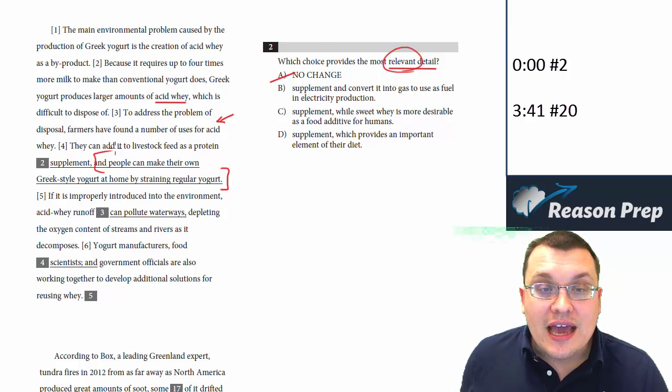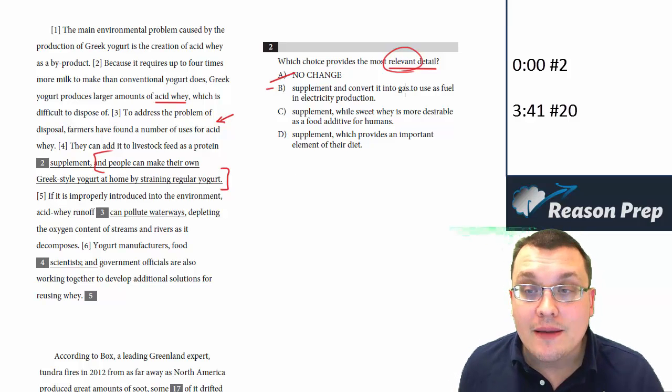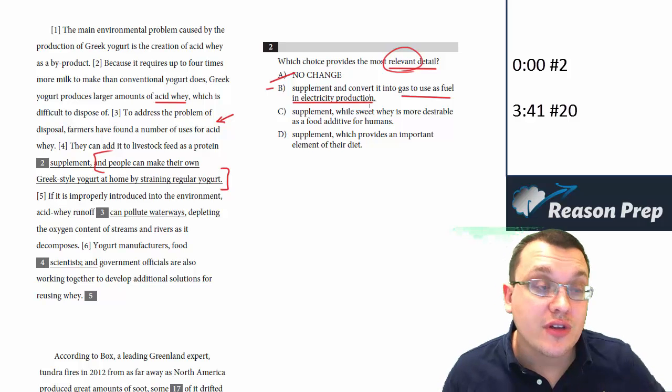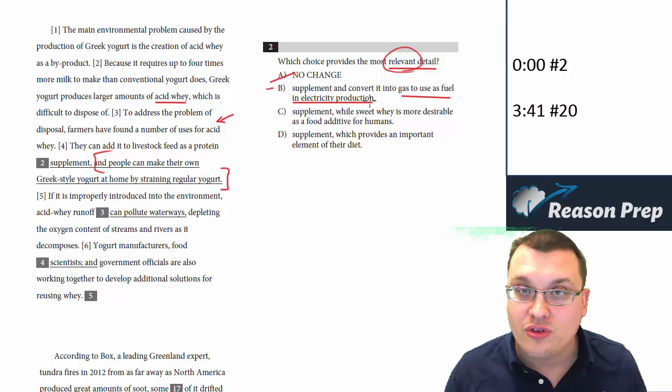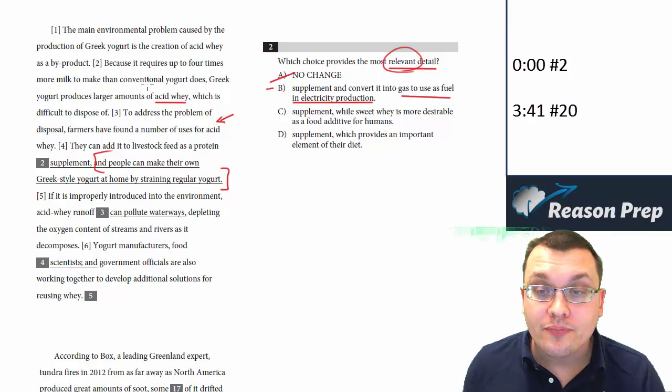So let's see, they can add it to livestock feed as a protein supplement and convert it into gas to use as fuel and electricity production. So this gives us another way in which farmers and other people can use acid whey productively and not simply just throw it into the groundwater or something. So this seems to be a pretty relevant detail.